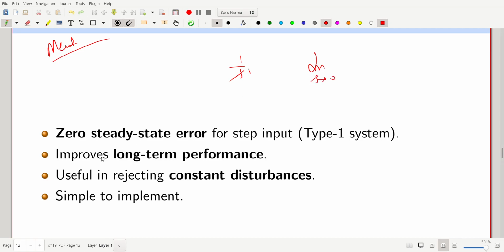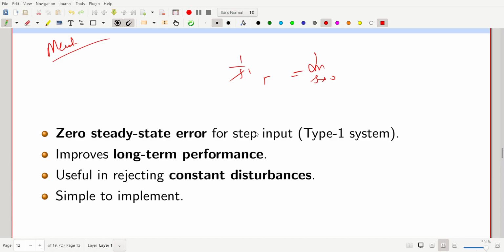How? You know the steady state error constants, like position constant, velocity error constant and acceleration constant.